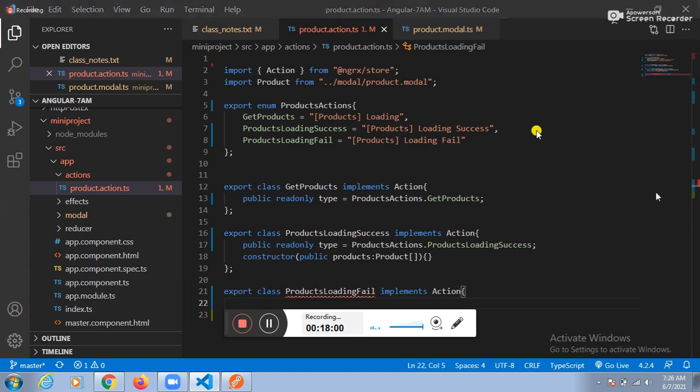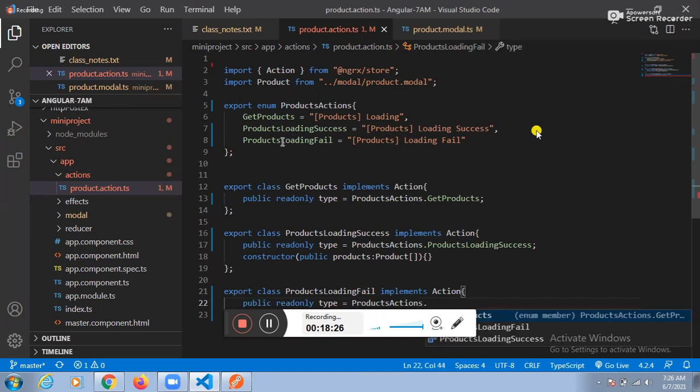You people needed to tell. See this one here. Why products loading fail here? Anyone, guys? To catch the error, implement the third one. So how can I implement it? Public read only type equal to, what is the enum here? Products actions. Products actions dot products loading fail, the third one here.